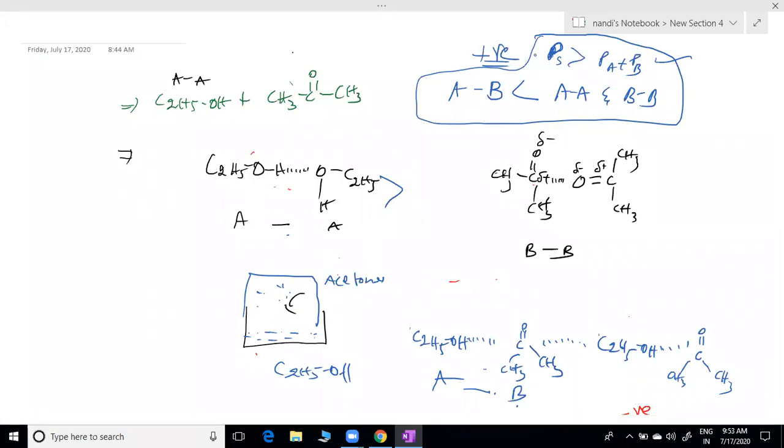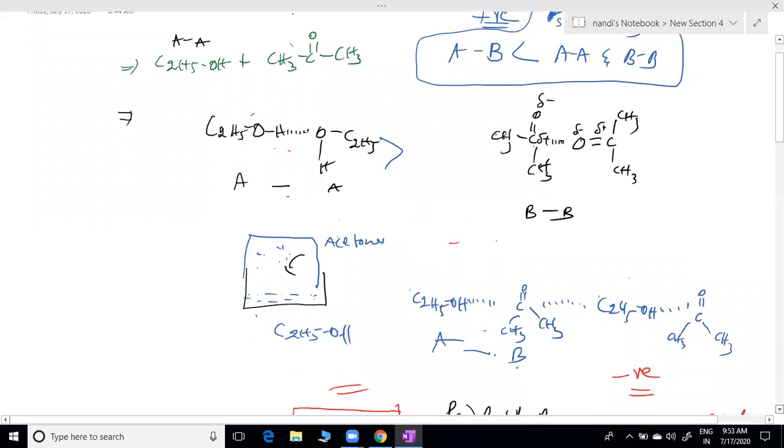Acetone is polar. That's why they undergo nucleophilic addition reactions. We completed one chapter, aldol condensation, Cannizzaro reaction, all the things. Fine.